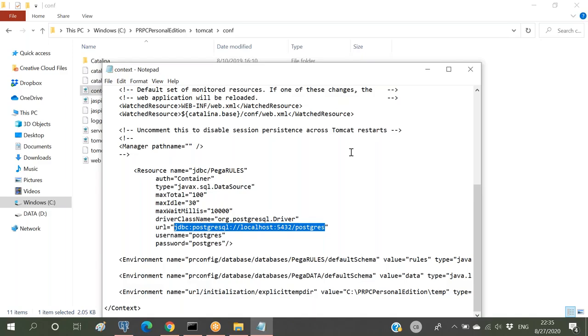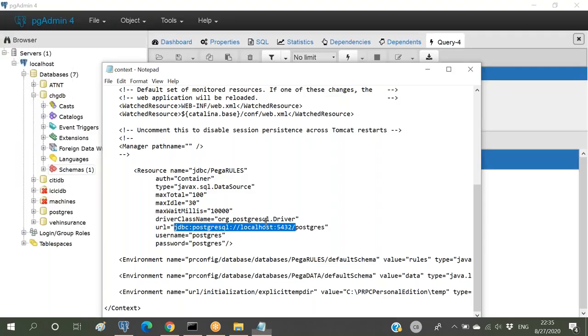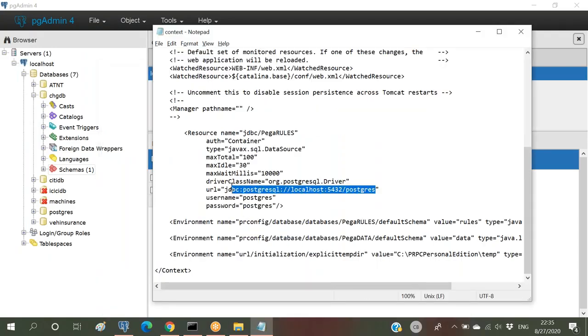In order to connect any database to our PRPC, we have to add the JDBC connection. This will be the JDBC connection for each and every database. Till here, everything will be common, and at the end, the database name will be changed. If we have Postgres connected, we can access the data from here. If we have chgdb here, we have complete access to this external database as well. This connection we will get from the database administrator. I'm trying to copy it, and at the end I'll change this part. Remember the username and password.